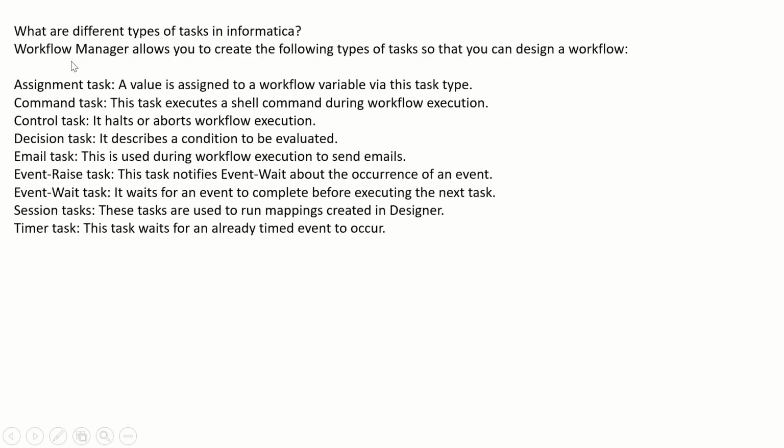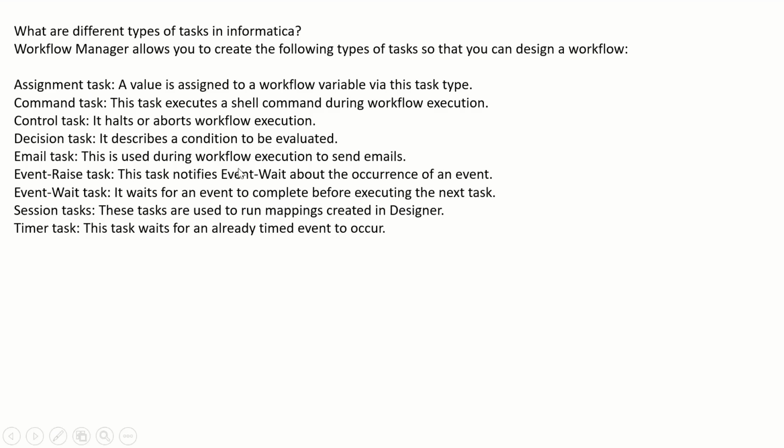So next question is, what are the different types of tasks in Informatica? Workflow Manager allows you to create following types of tasks so that you can design a workflow. Assignment task. A value is assigned to a workflow variable via this type of task. Command task. This task executes the shell command during workflow execution. Control task. It halts or aborts workflow execution. Decision task. It describes the condition to be evaluated.